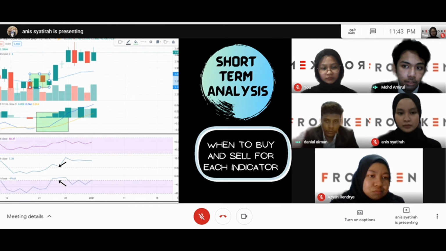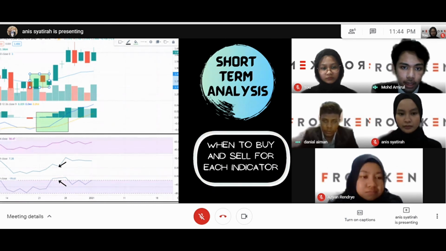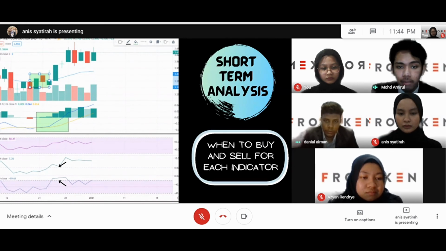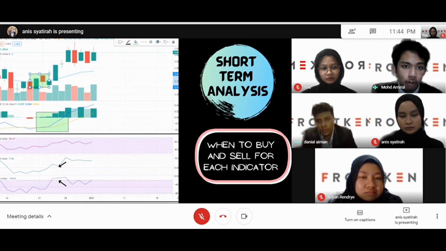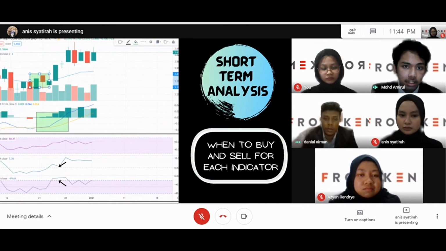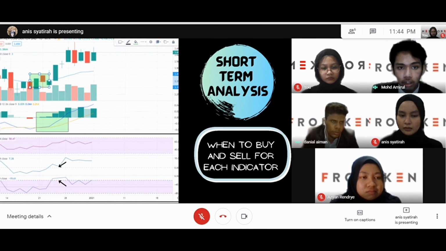but no sell signal is shown during this 3-week term. Next is the analysis of MACD, where it shows a buy signal when the MACD crosses above the signal line and the MACD turns below zero. Same as SMA, there is no sell signal during this 3-week term. Moreover, is the relative strength index. During these 3 weeks, the RSI did not show any buy or sell signal, as it did not go above the 70 overbought line or below the 30 oversold line.